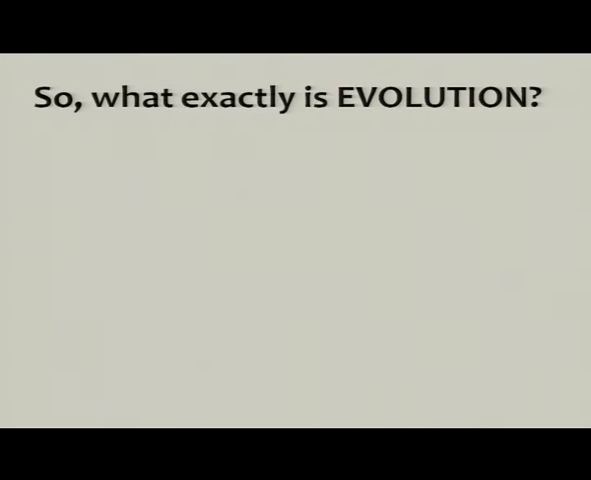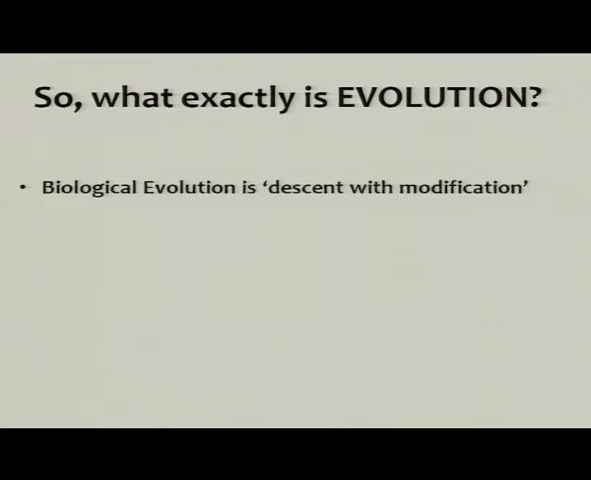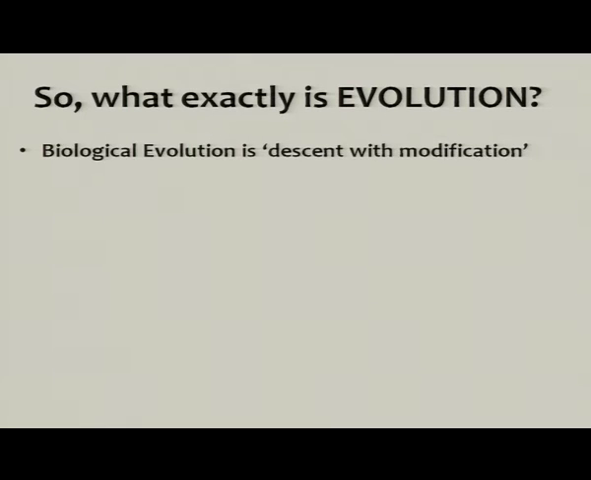So, now coming to what exactly is evolution? What is evolution? Is the origin of earth, origin of universe evolution? No. The origin of earth, origin of life is not evolution, but how these life forms have changed over a period of time is actually the biological evolution. So, the biological evolution is also known as descent with modification.